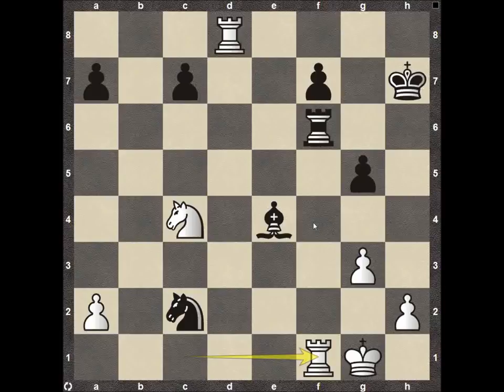maybe he's just trying to hold on to some of his energy for later games. Recognizes he's in a losing position, doesn't want to exert any more energy, but all in all, especially for the fans, being the leader in the tournament, I wish he would have fought on for just a little while longer. But in this position, Vishy Anand decides to go ahead and resign.